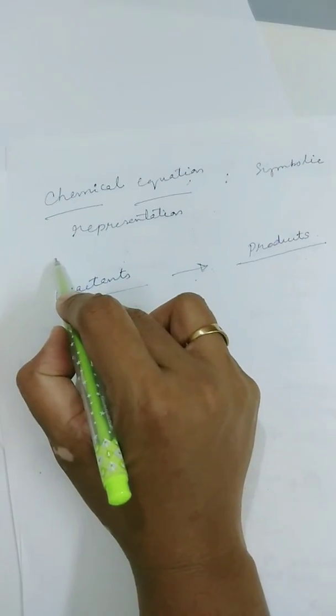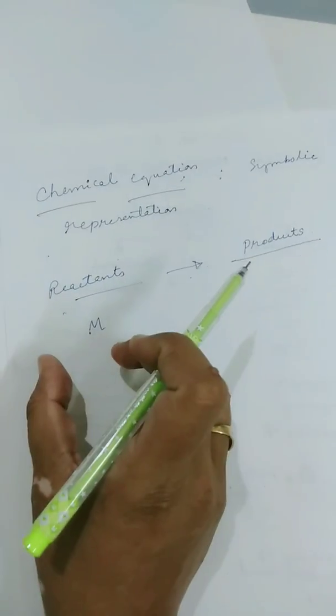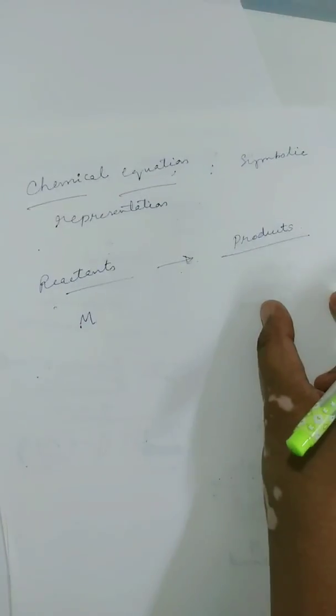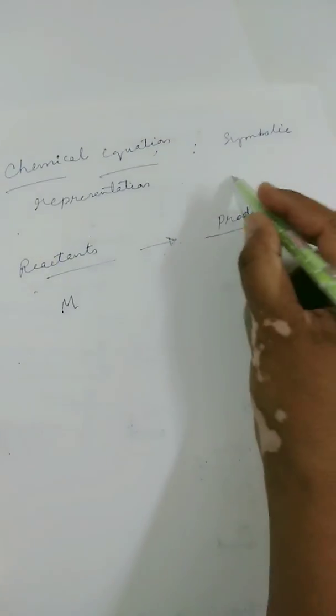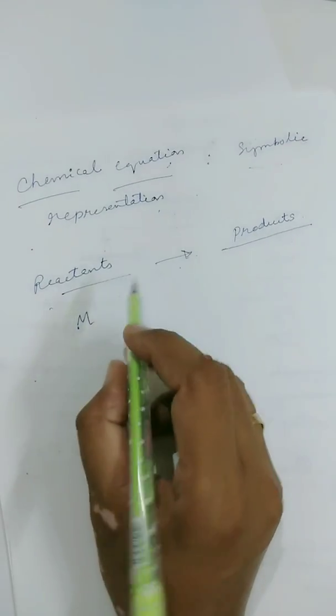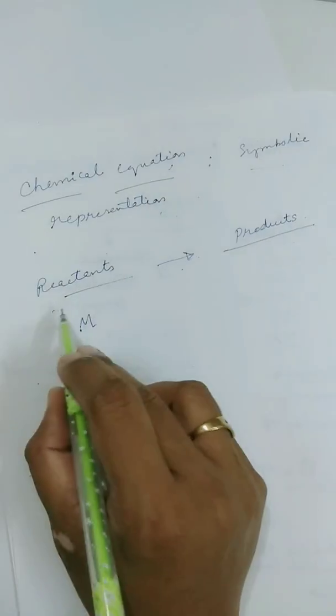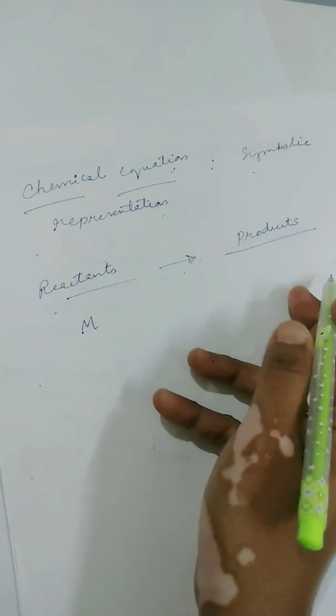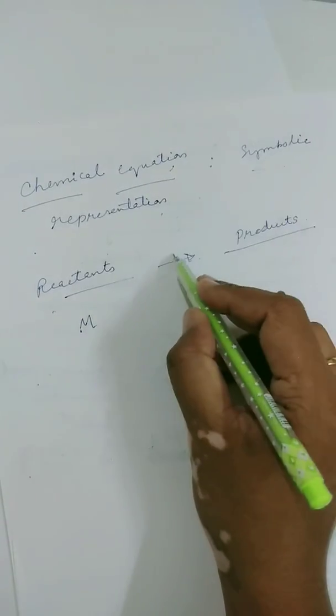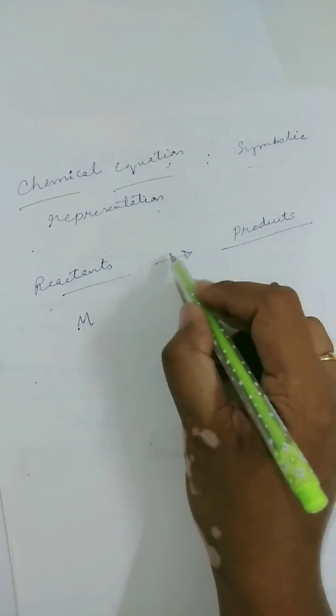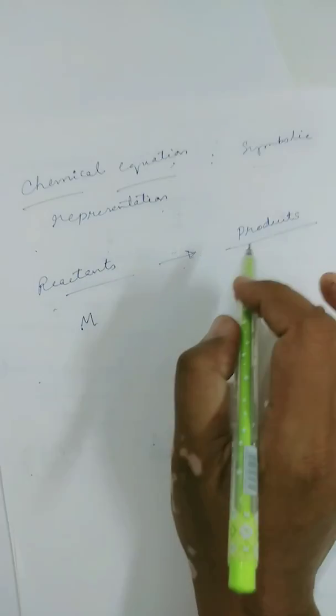One is the word equation, where you write the names of the reactants and products in words, or the symbolic equation, where you will be using the symbols and the formulae of various reactants and products, and you will also be mentioning under which condition these reactions are happening.